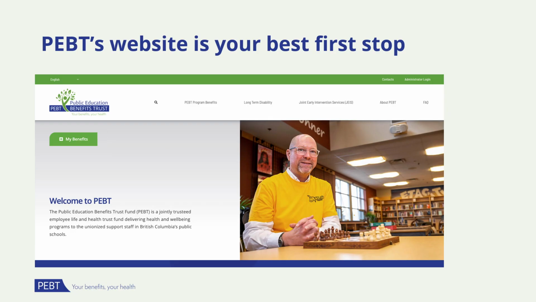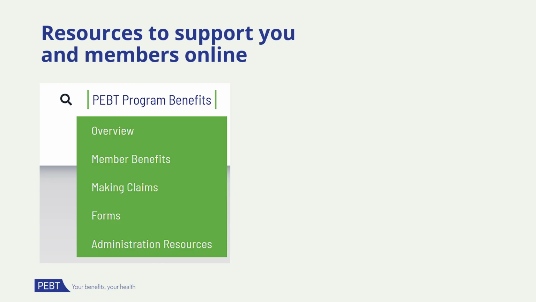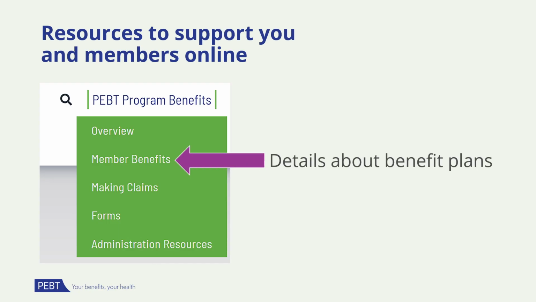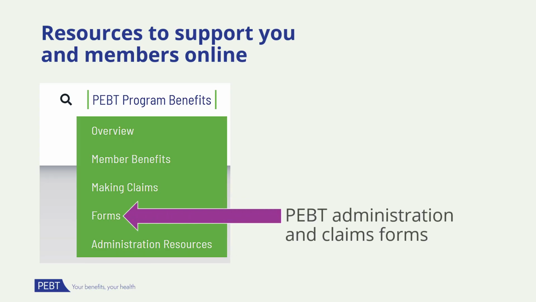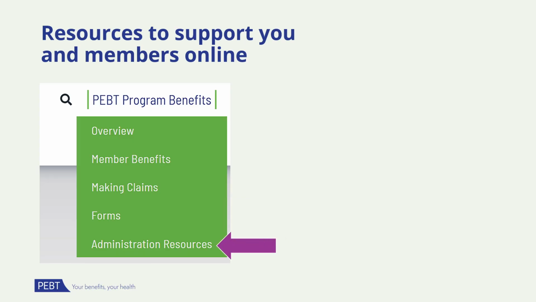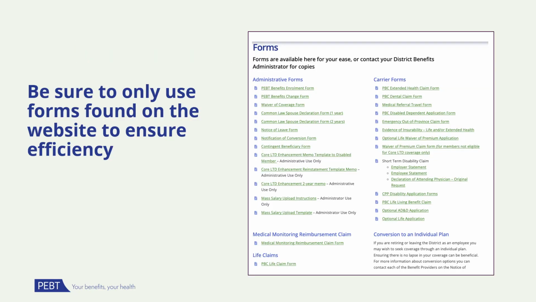Let's take a closer look. Under the PEBT Program Benefits, you will find details about the benefit plans, clear instructions for members on making claims, all our forms, and more skill-building lessons and resources in Administration Resources. All forms used for PEBT Benefits Administration are included on the Forms page found under PEBT Program Benefits. These forms are specifically designed for PEBT. Please do not use forms that aren't on this website. This could cause delay in benefits and service and frustration for members.